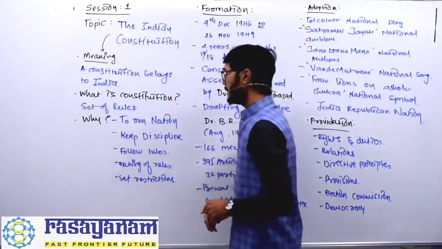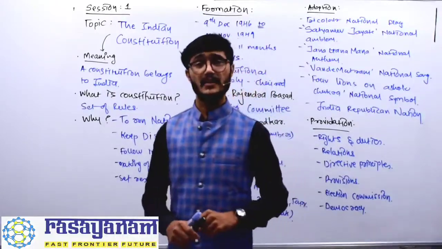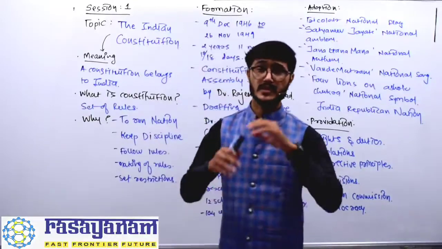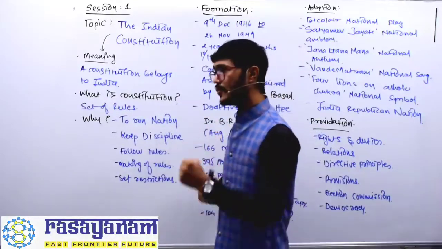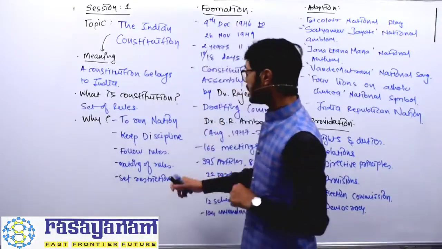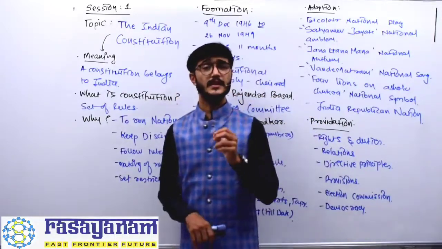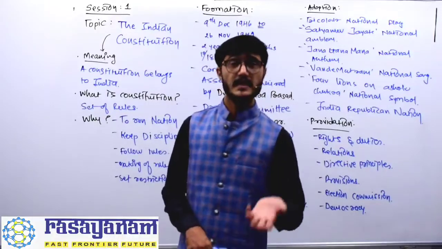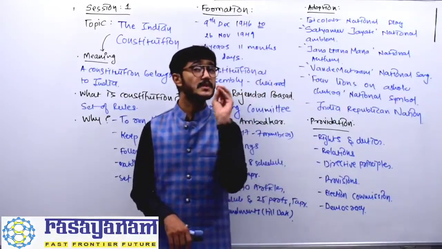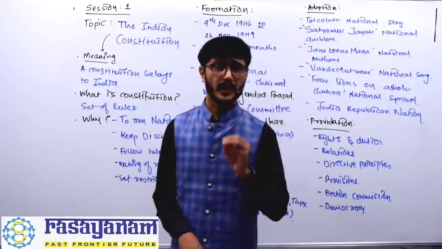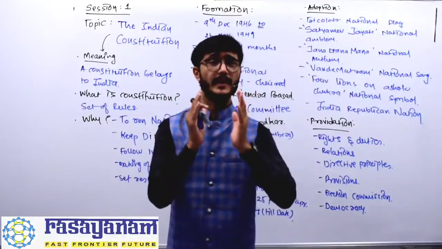Then the making of rules. The Constitution allows the government to make new rules which are important for the country to run. Then we have some set restrictions. The Constitution allows you to make the rules. At the same point of time, the Constitution also allows you to set some limitations, to set some